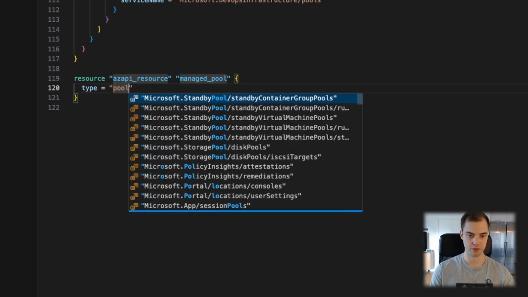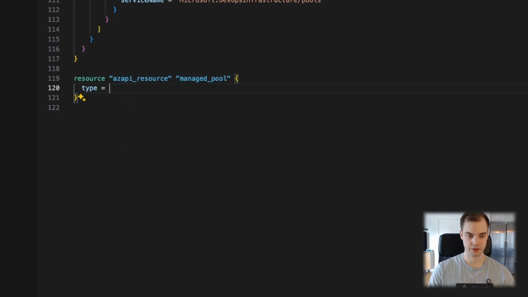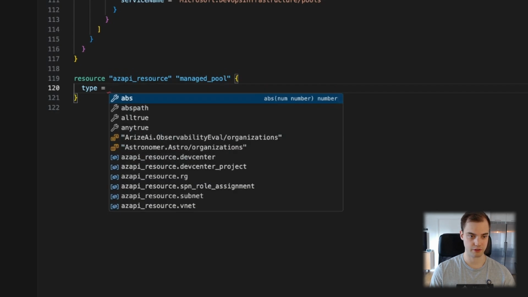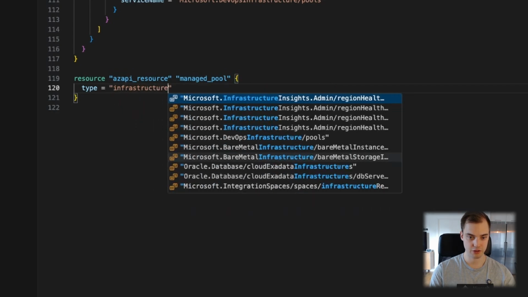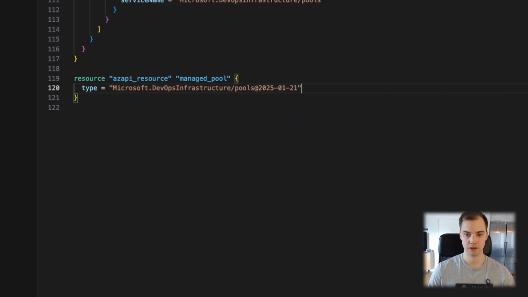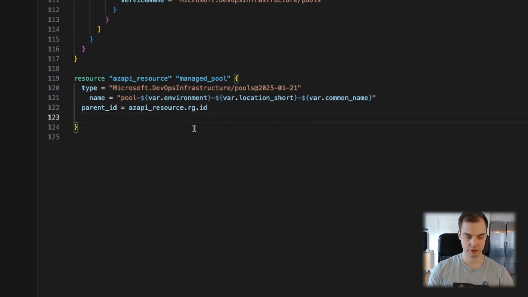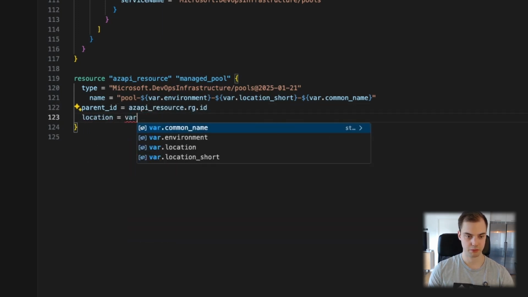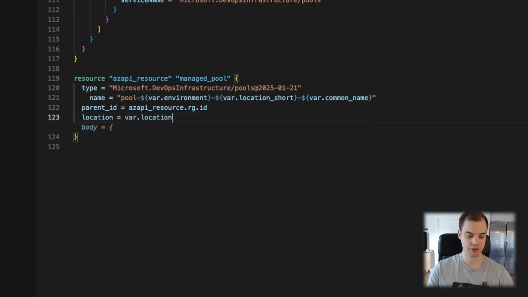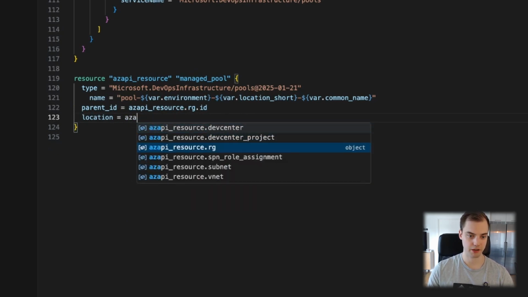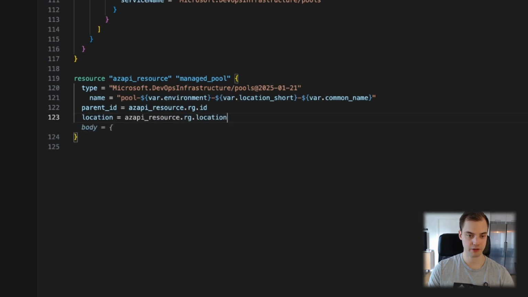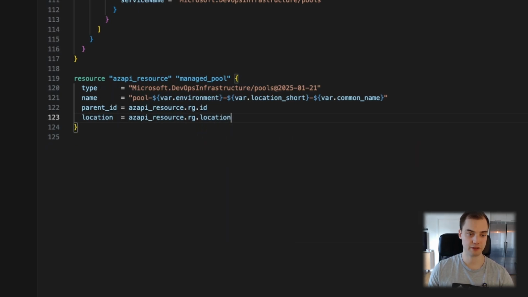And this one, I think I can do pools. Sometimes this is not the best to search in. Infrastructure, yep. So Microsoft DevOps infrastructure pools. The latest, the name, we can call that pool, that's completely fine. Again, the parent ID is actually still the resource group for this. This does need a location, so we'll put that. We could do var location, but you could also do just AzAPI, reference the resource group and do a dot location. Either one is fine, doesn't really matter.